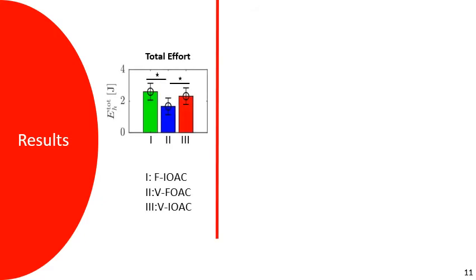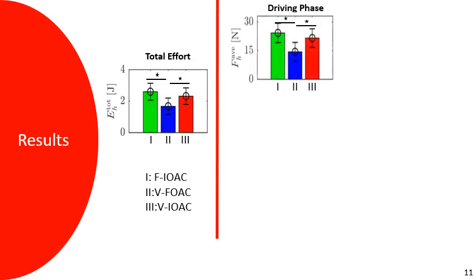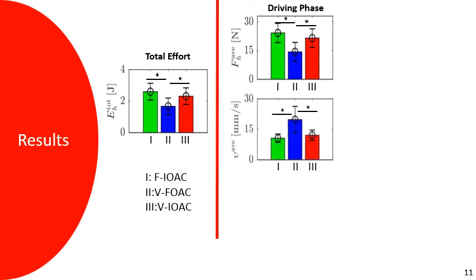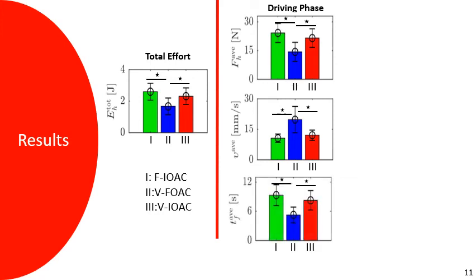In order to compare controllers, we defined several performance metrics related to our experiment. First of all, we compared the total effort by participants under the 3 different controllers, and results show that they put in significantly less effort throughout the drilling process under the variable fractional order admittance controller. When we investigate the force applied by the human during the driving phase, it can be seen that under the variable fractional order admittance controller, participants applied less force. However, they reached higher velocities despite applying low forces. Hence, participants completed the task faster, though there were no instructions to do so.